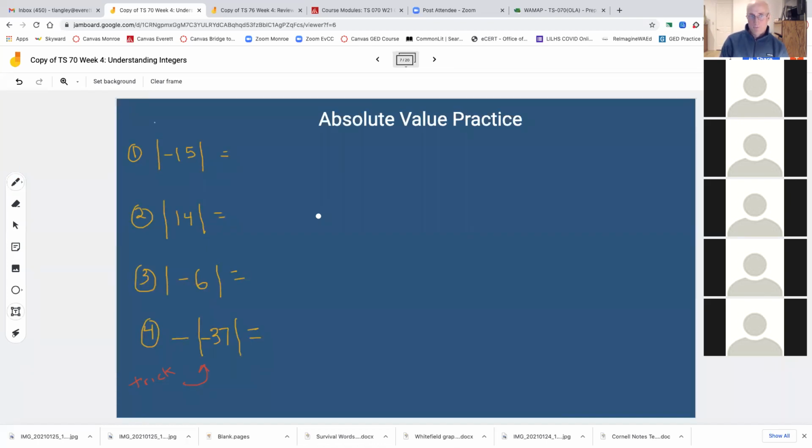Okay. All right, so I'm going to go through them. The first one, the absolute value of -15 is 15, the absolute value of 14 is 14, the absolute value of -6 is 6. Then we get this trick one.